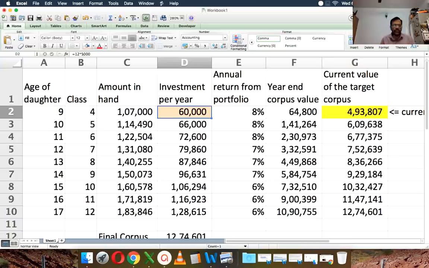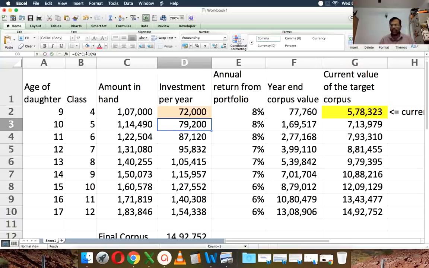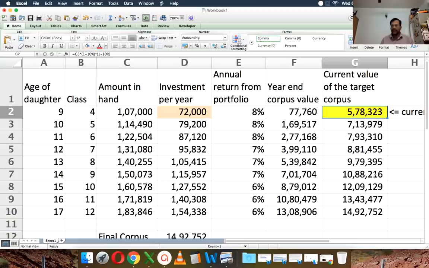Suppose you can change this. Make it instead of 5,000, you can make it 6,000, and that will change a lot. And that will make it almost 15 lakhs, and this will make it almost current value of 6 lakhs. This is not an exact devaluation. You should not do it like this, but I'm just doing it. Just a rough estimate, ballpark is enough for such calculations.